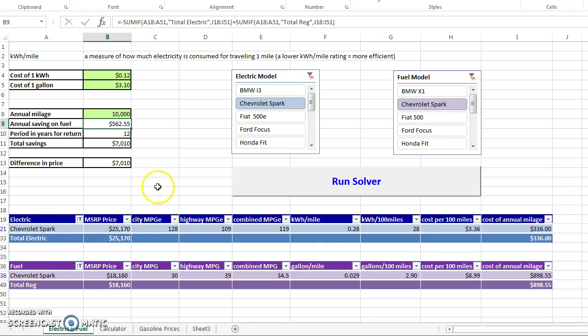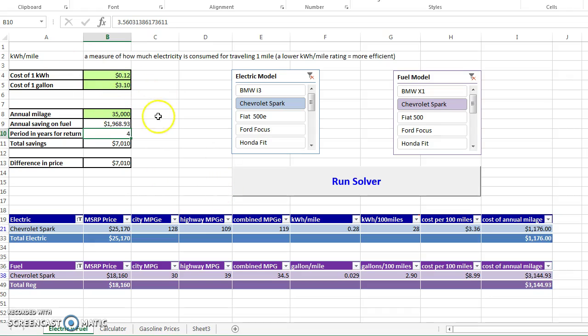So this is really a long time. Nobody really holds a car for 12 years. But for example, if you have a business and drive like 35,000 miles per year, I run the solver again, and it goes down to 4 years. So the return is a little bit quicker than with the lower mileage.